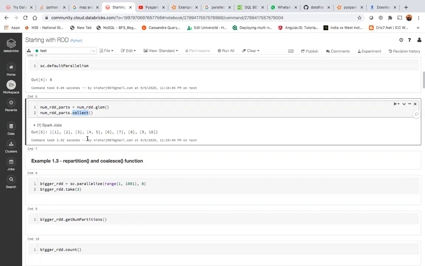You can see it's creating 8 partitions, 8 collections. First collection having 1, second one having 2. There are 10 elements and 8 partitions. That means 2 partitions are having more than 1 element. That's what you can say. 9, 10 is one partition, and 4, 5 is another partition, where you have 2 elements, but the rest of the partitions are having 1 element each.